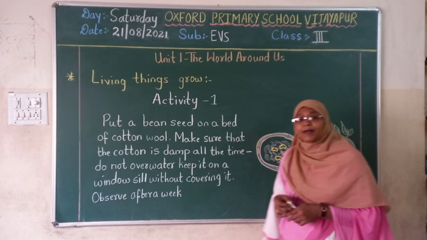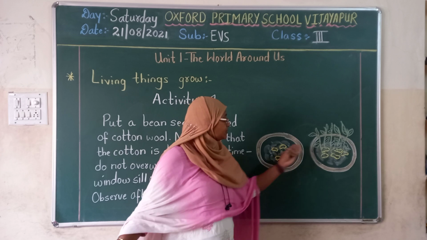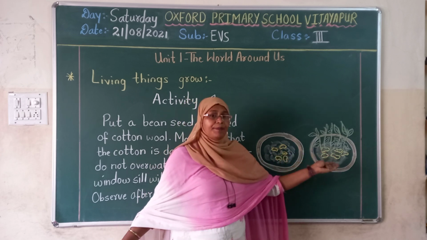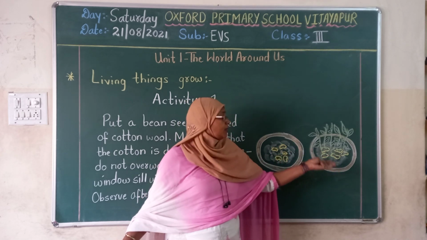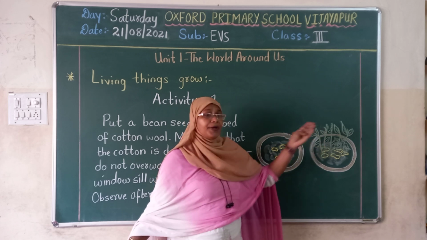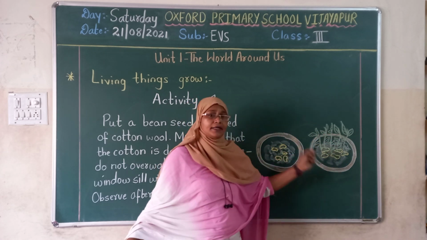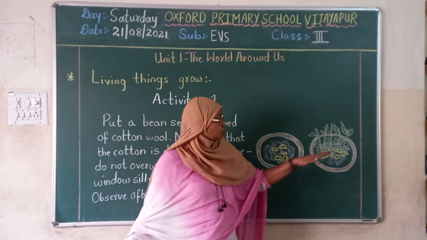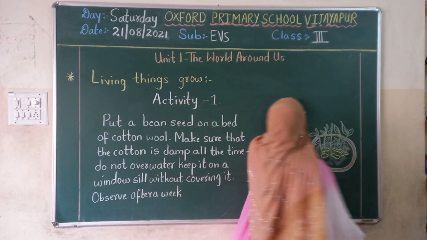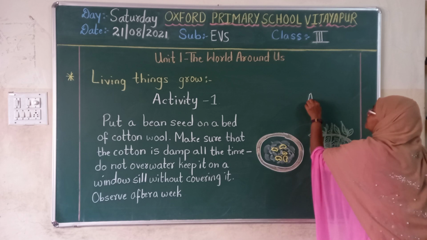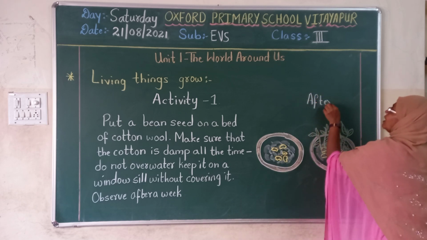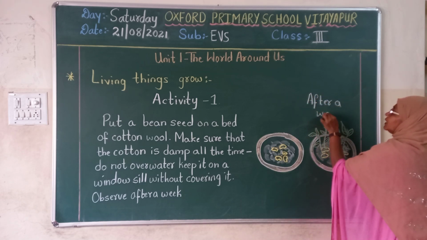What is there in the second plate? Whatever bean seed you keep on damp cotton wool, it spreads, the sprouts come out, and see the leaves in this activity, plate number 2. So this is what you will observe after a week.